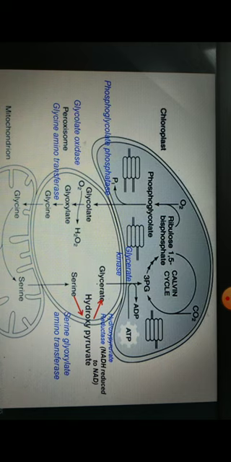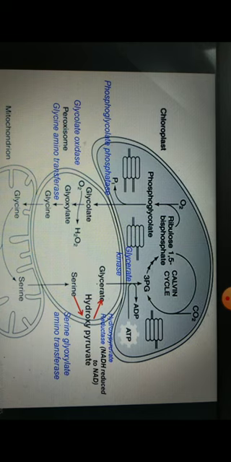Now this glycolate is transported to peroxisome. In peroxisome, oxygen combines with glycolate to form hydrogen peroxide and glyoxylate. Now this hydrogen peroxide is also a toxic compound and it has to be metabolized, it has to be degraded. Hydrogen peroxide is degraded into oxygen and water with the help of enzyme peroxidase. Now this glyoxylate is transported onward.